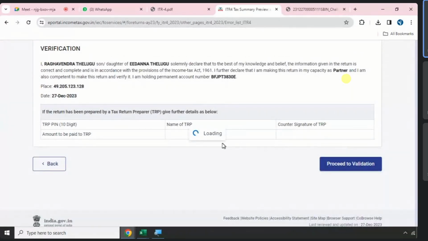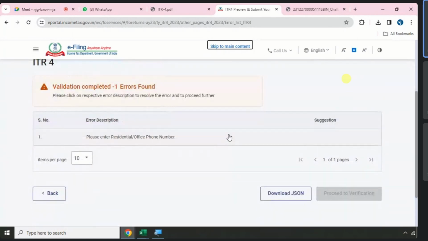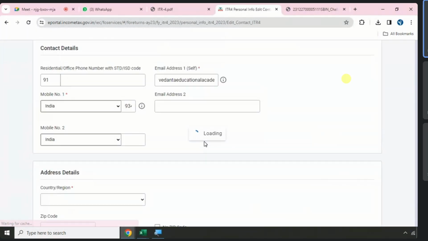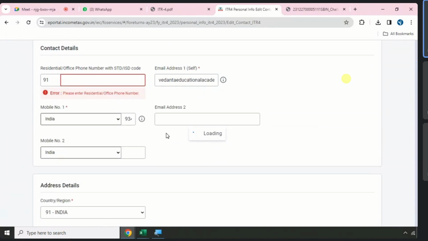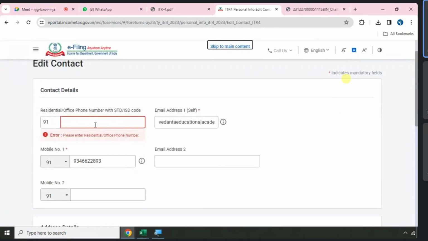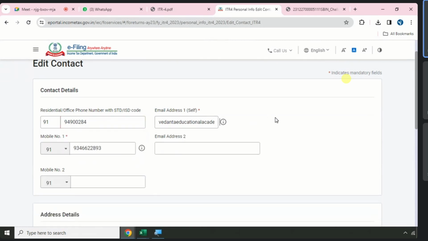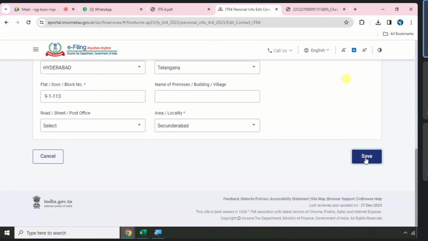If there is no errors, one validation is error. What is error? Please provide office phone number. My validation was failed due to that one issue. I will click on the button, the error, directly it will take me to the respective location. Okay, mobile number not added, office phone number. I directly go to save.